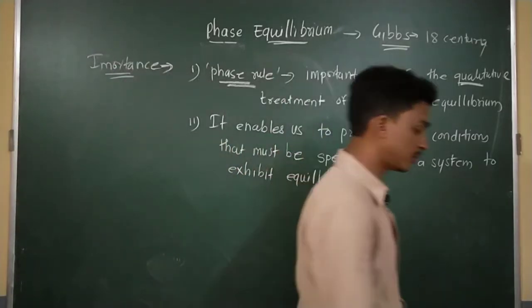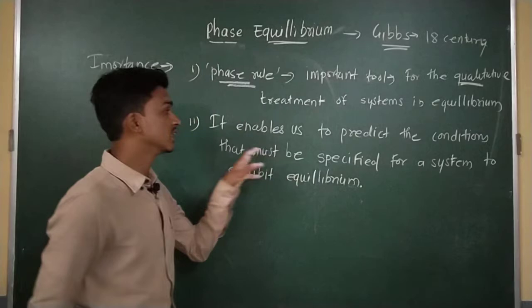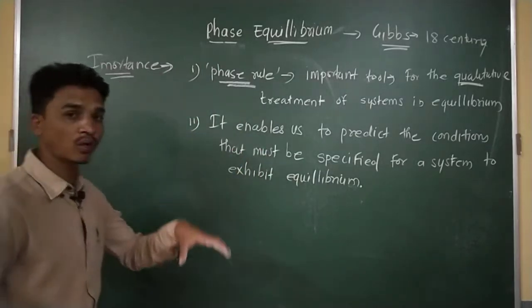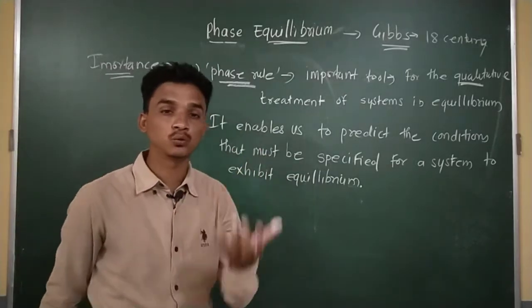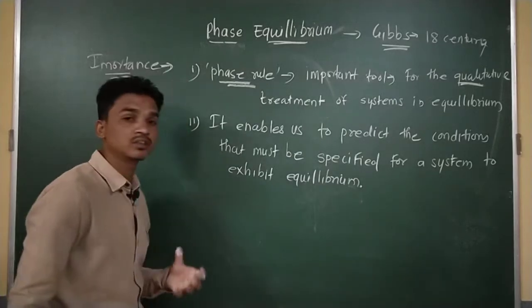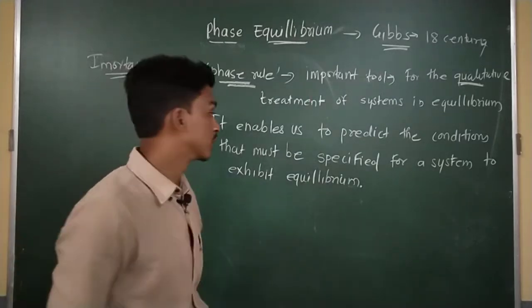So by using phase equilibrium, we can predict the conditions. That means at what temperature water gets converted into liquid, or at what temperature liquid water gets converted into ice.